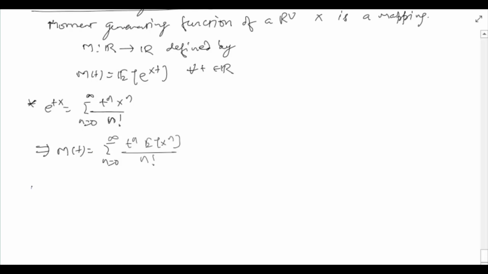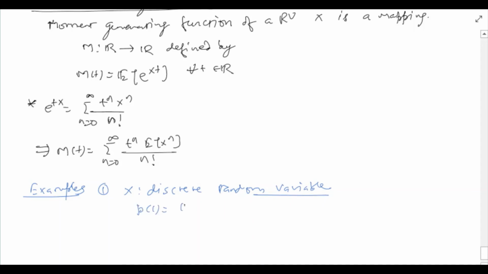Let's see a few examples. For the first example, let us again consider X to be a discrete random variable that takes values 0 and 1.